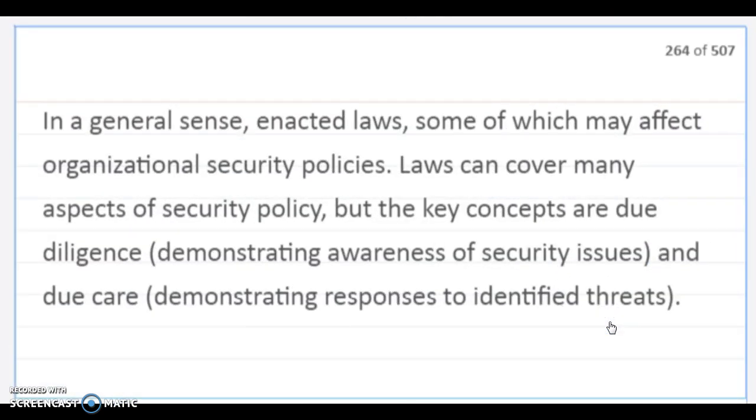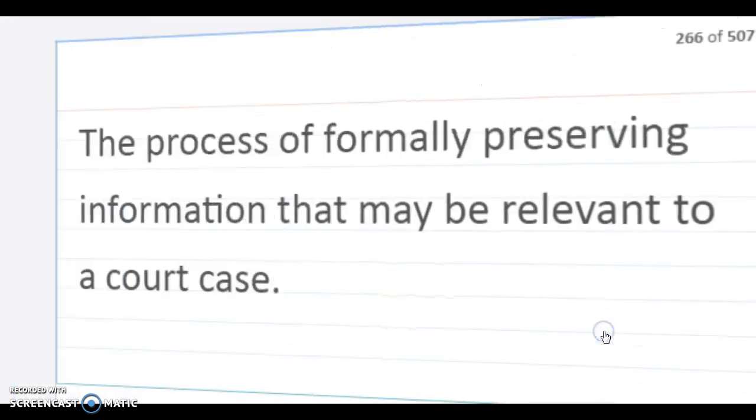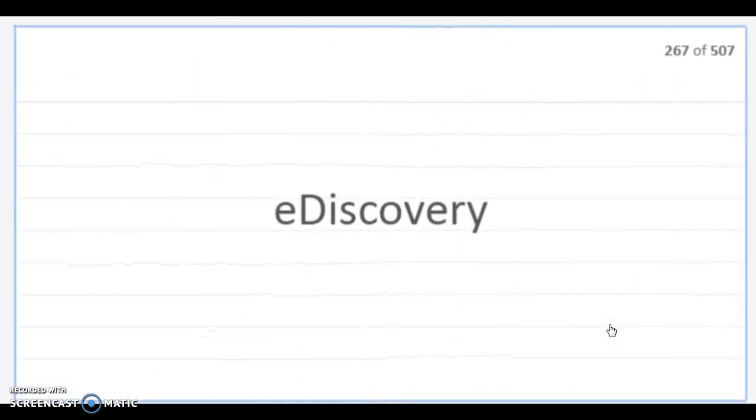Legislation. In a general sense, enacted laws, some of which may affect organizational security policies. Laws cover many aspects of security policy, but the key concepts are due diligence, demonstrating awareness of security issues, and due care, which is demonstrating response to identified threats. Latent evidence. Evidence that cannot be seen with the naked eye, or rather must be interpreted using a machine or process. Legal hold. The process of formally preserving information that may be relevant to a court case.